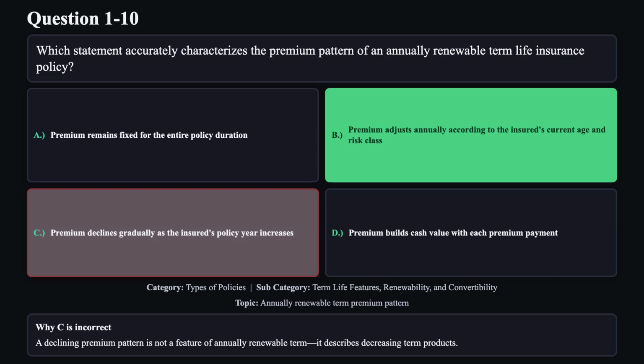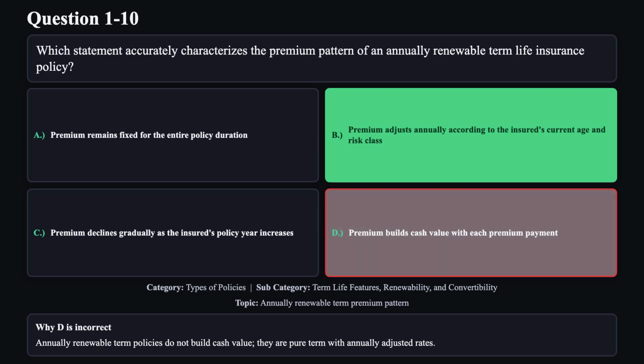Reason C is not correct. A declining premium pattern is not a feature of annually renewable term. It describes decreasing term products. Reason D is not correct. Annually renewable term policies do not build cash value. They are pure term with annually adjusted rates.